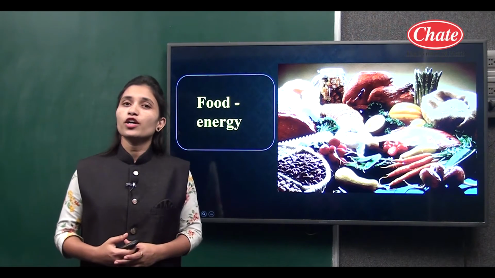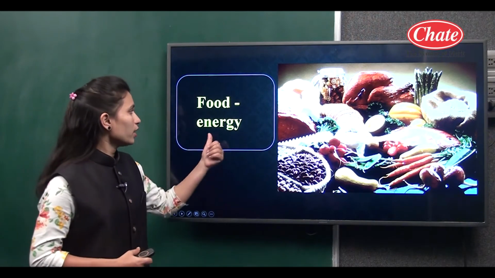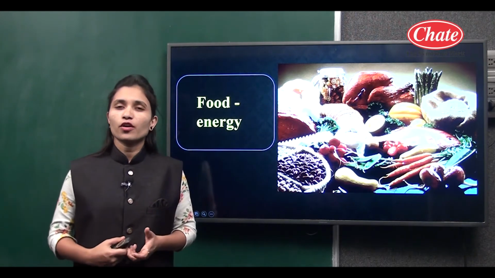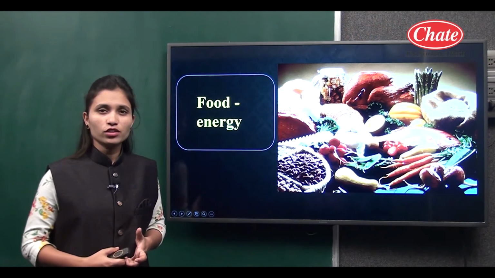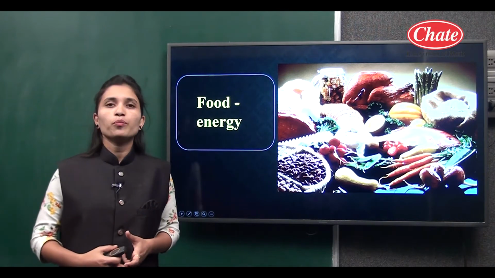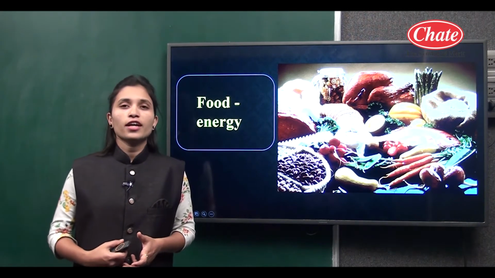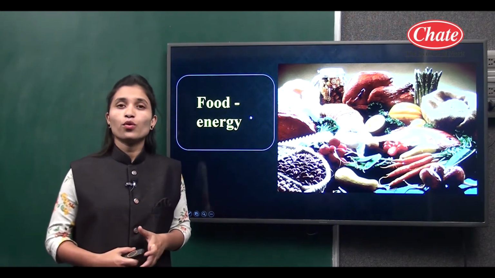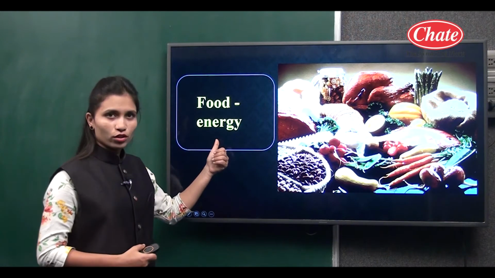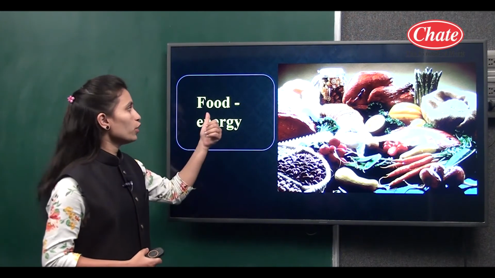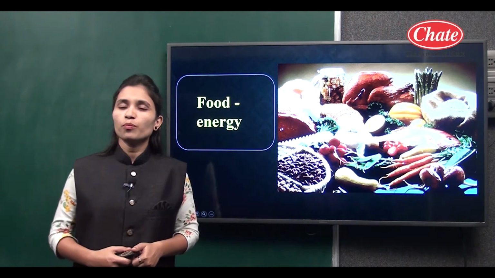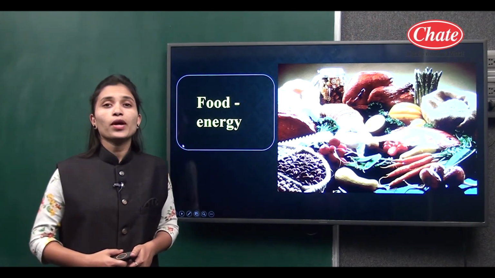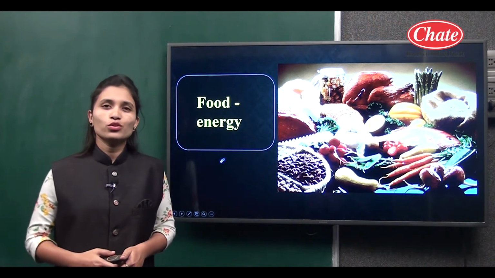So why do we require food? Because we get energy from the food which we consume. Then why do we require this energy? We require energy to carry out different processes like running, dancing, singing. All these activities are carried out only due to energy, and we get energy from the food which we consume. And from where do we get this food? We get this food from animal as well as plant sources.